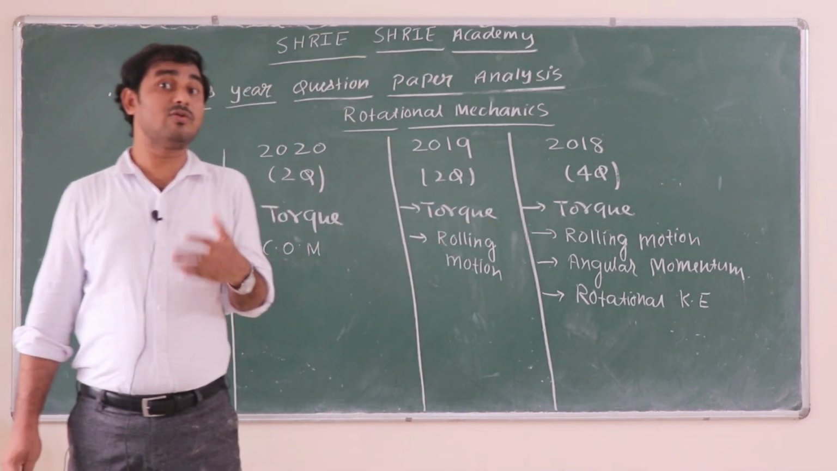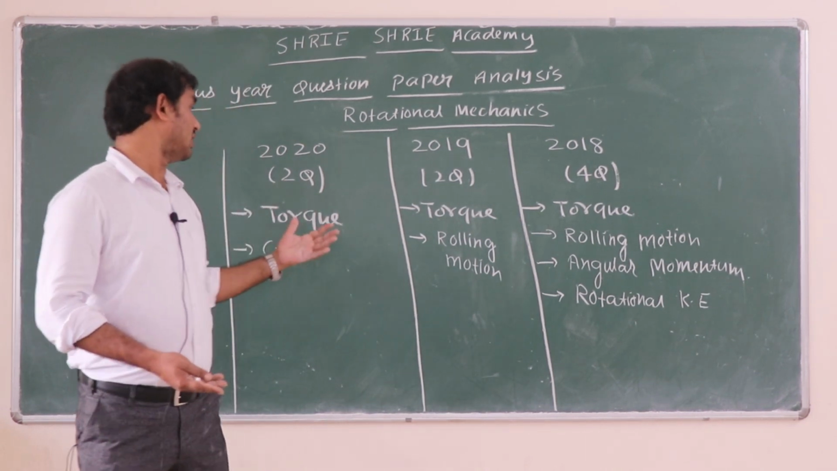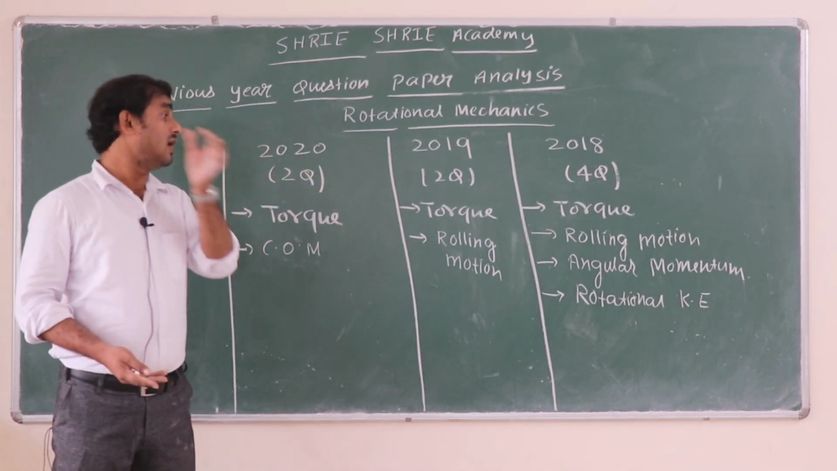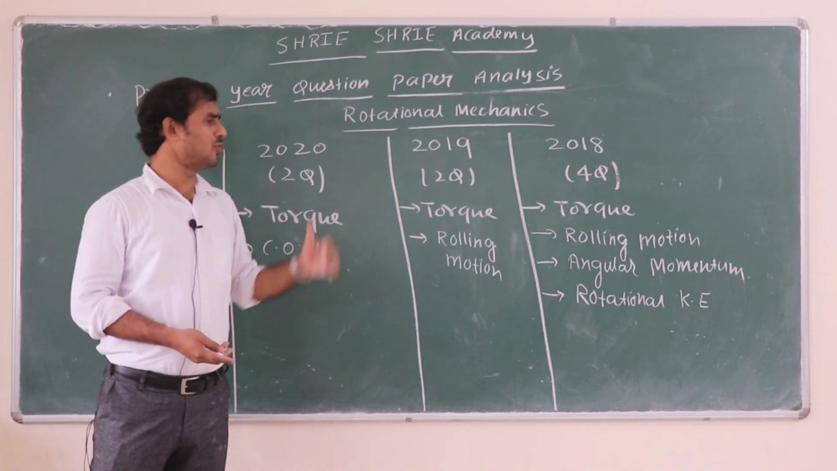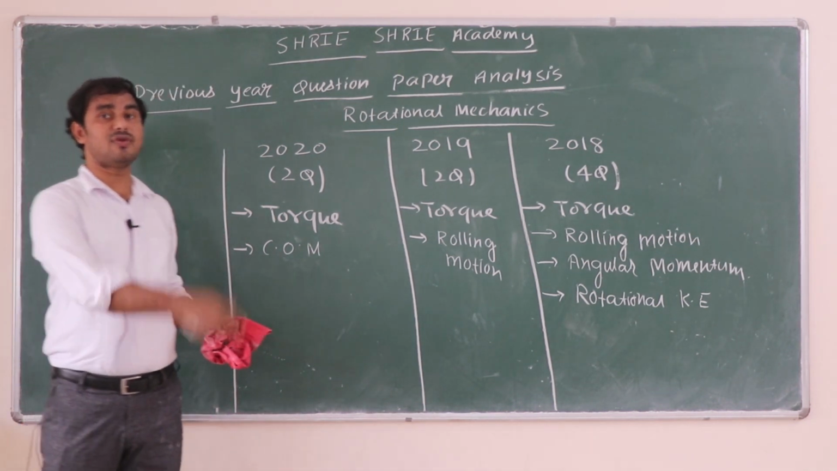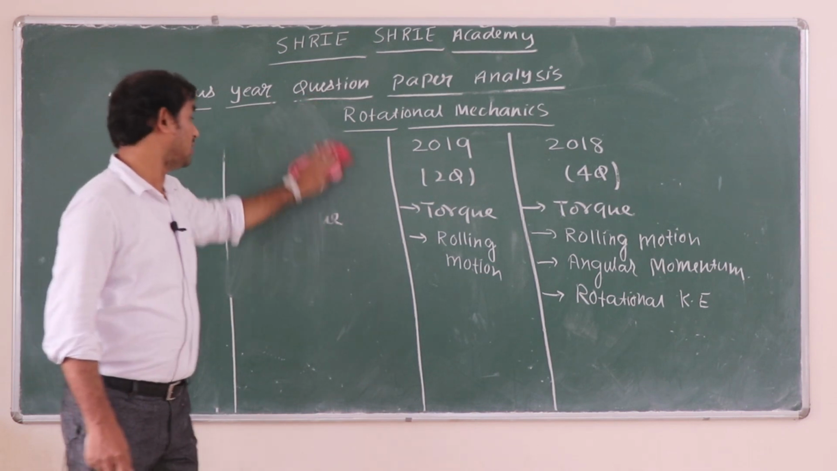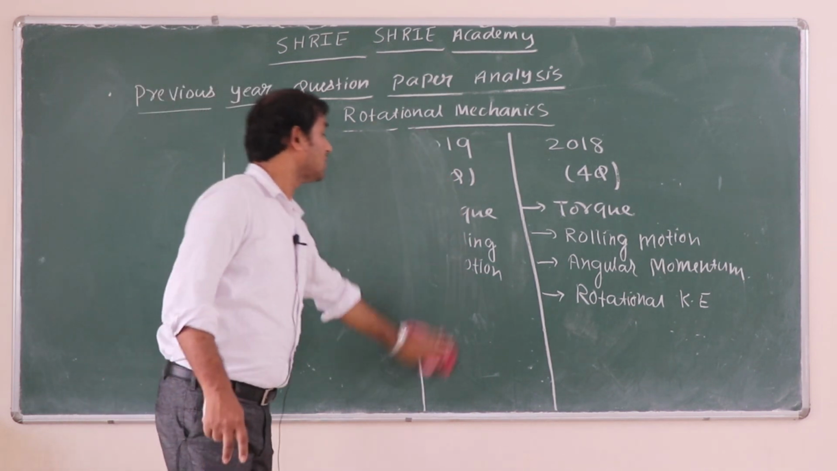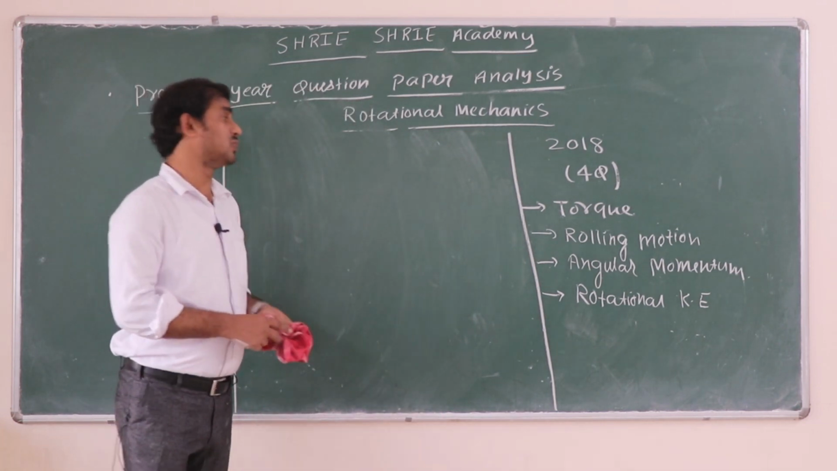It doesn't mean that in 2021 they may also ask, but I am just saying that we could see that torque is there in all the 3 years. Angular momentum also will be very important. So we'll look at the questions from each and every year. We'll start from 2020. You know that 2020 questions were kind of much easier than other years, right? So we'll look first at the 2020 questions.